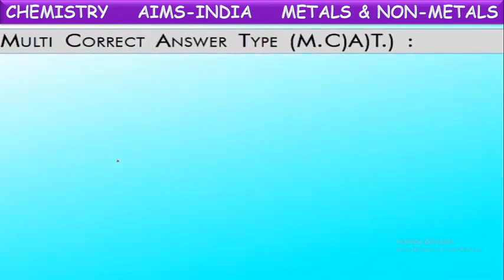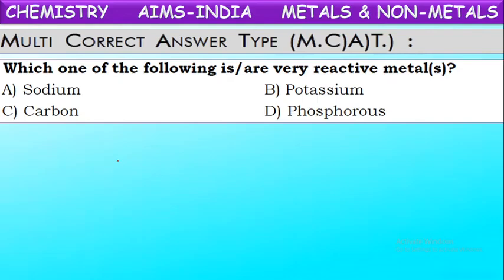Okay, next one. Multi-correct answer type questions. In this, out of 4 options, one or more than one correct answers will be there. So read the question and answers carefully and try to answer them properly. Which of the following are very reactive metals? See the options: sodium, potassium, carbon, phosphorus.